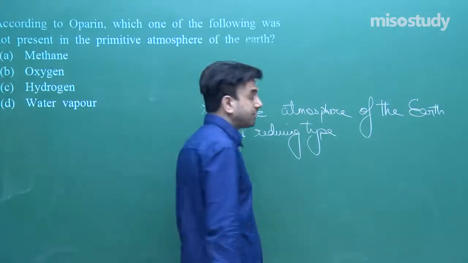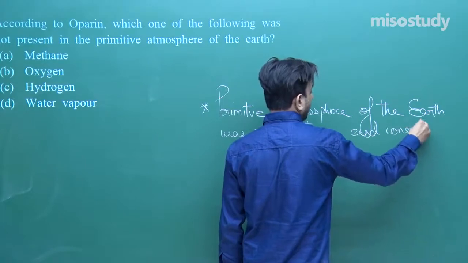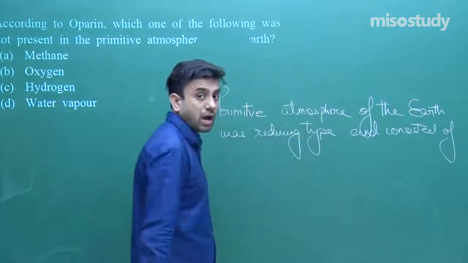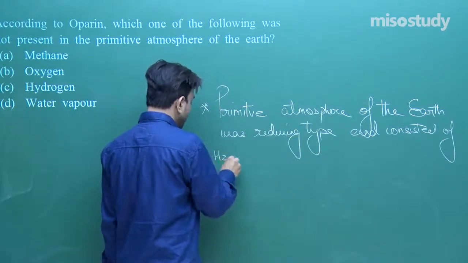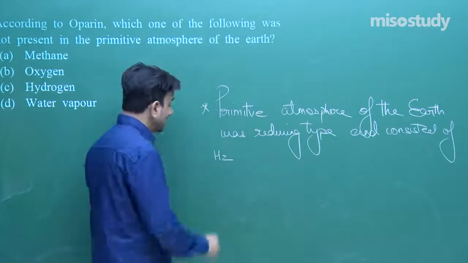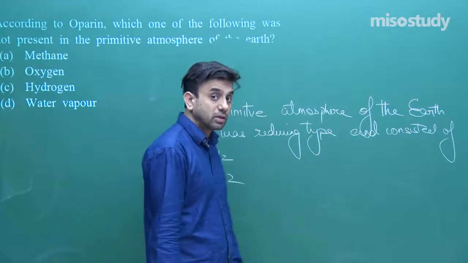And it consisted of what? It consisted of hydrogen, right? It consisted of nitrogen, water vapor, right? The water vapor.